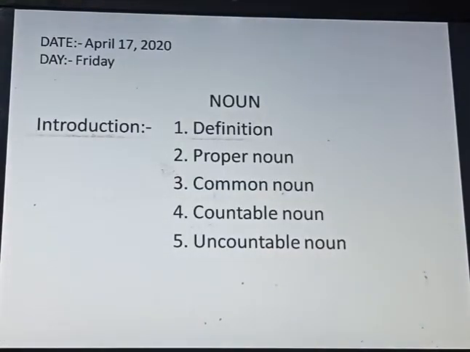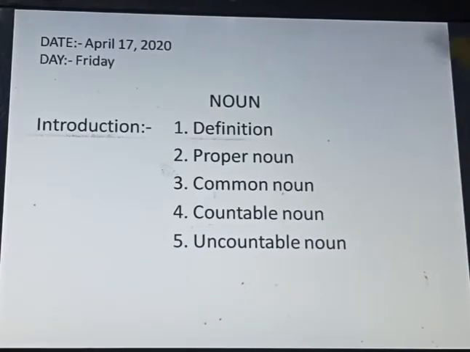Now, just recall the things that we did yesterday. The very first one, the definition of noun. All the naming words are called nouns, whether it is a place, person, state of mind or anything. Next, proper nouns are the words which refer to the particular names of people, places and things, and a proper noun always begins with a capital letter. Keep this in your mind. This sentence will help you a lot to identify a proper noun.